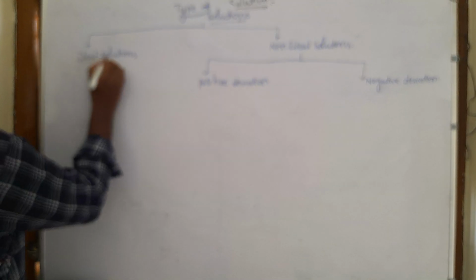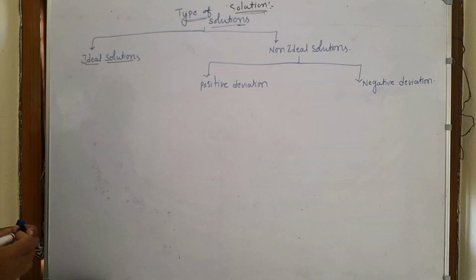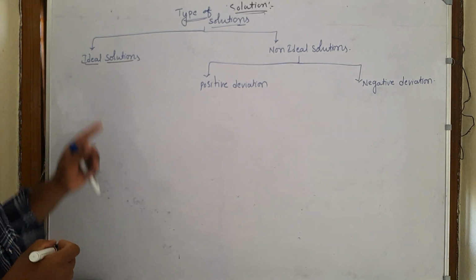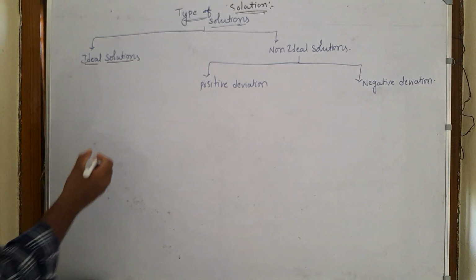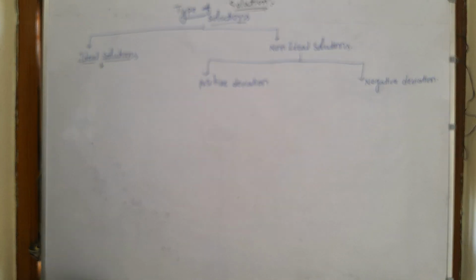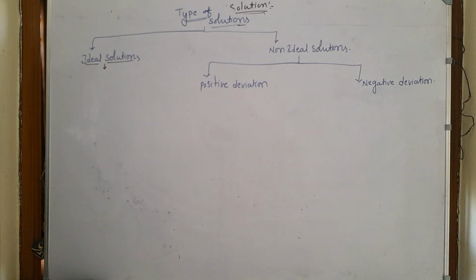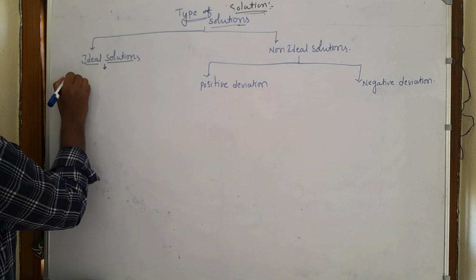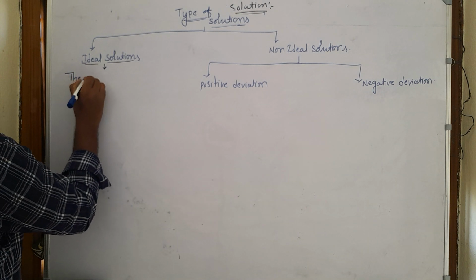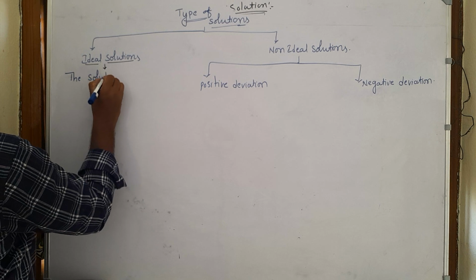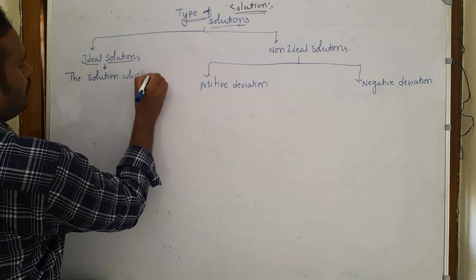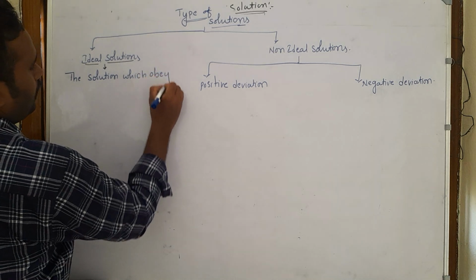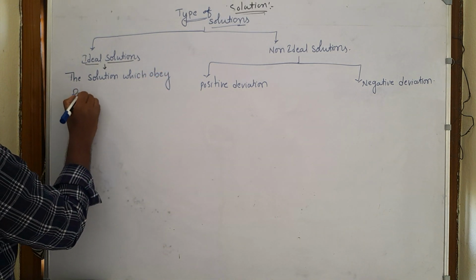So based on the Raoult law, we can divide the solutions into two types, that is ideal solutions and non-ideal solutions. So here what is an ideal solution, children? An ideal solution means the solution which obeys the Raoult law.